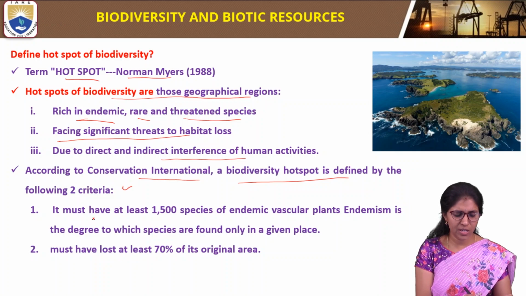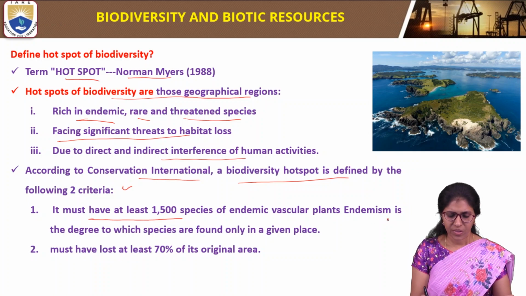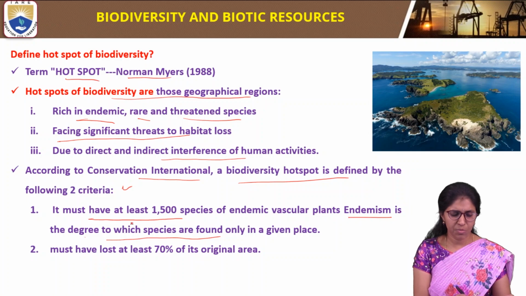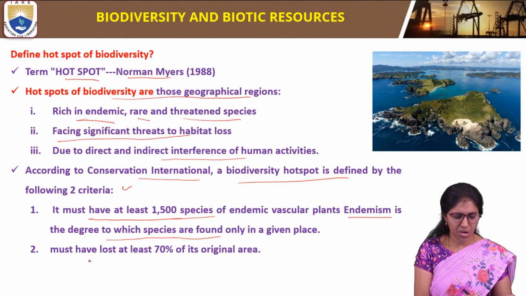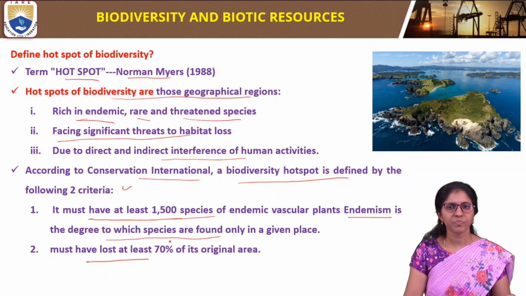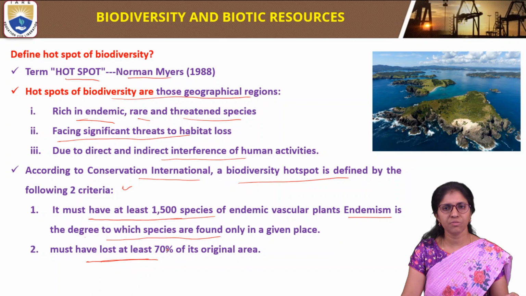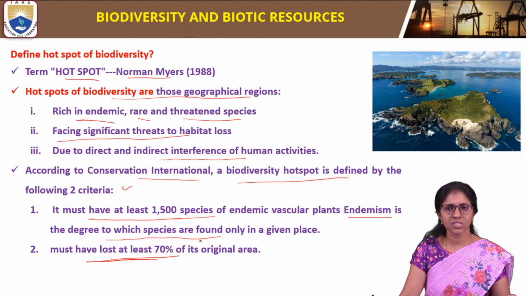First, it must have at least 1500 species of endemic vascular plants; endemism is the degree to which species are found only in a given area. Second, it must have lost at least 70% of its original area. This type of spot is called a hotspot.